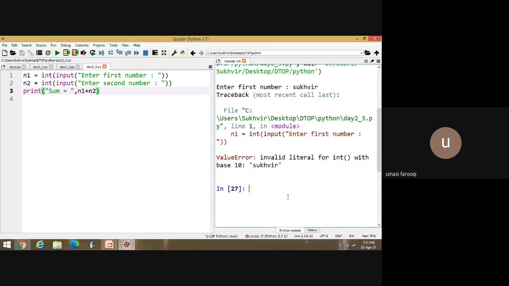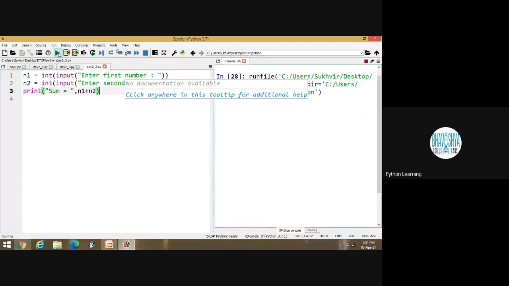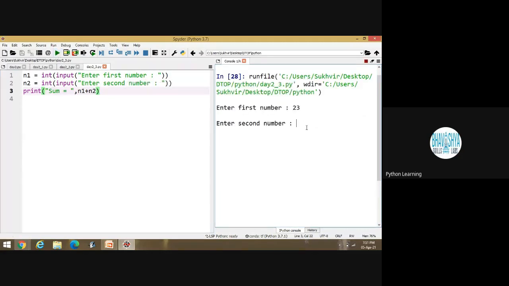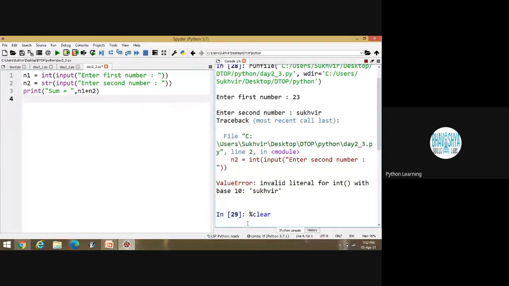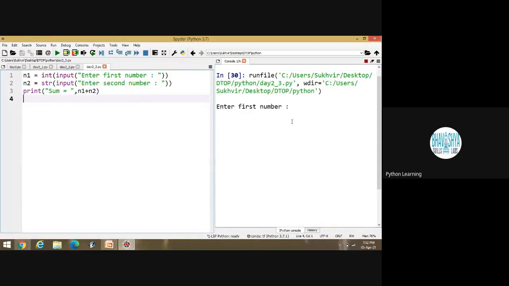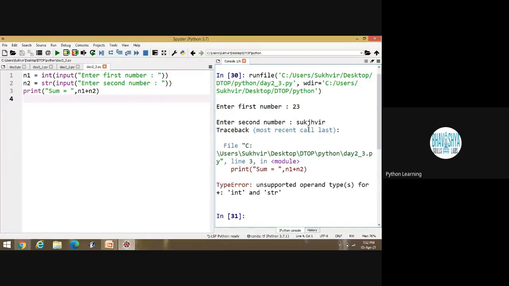But if we put N2 in string, will it execute? Okay, let's try. Suppose I am writing 23 and the second value is Sukhveer. Look at this one. Suppose I am writing str. Now execute the content. Enter first number 23 and second as some name. Again, the content is not feasible because you can't add an integer and a string value.